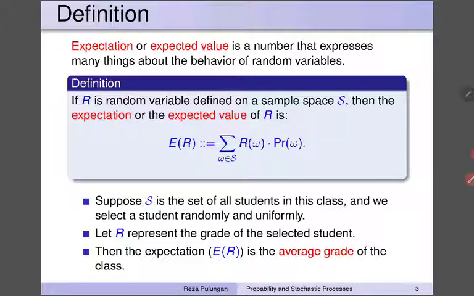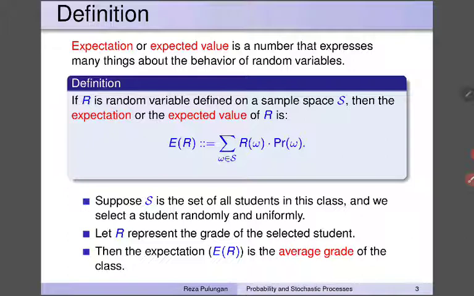So the value of the random variable for that particular outcome is multiplied by the probability of the outcome. This is why we also call this an average, because the value that corresponds to the outcome in the random variable is weighted by its probability.